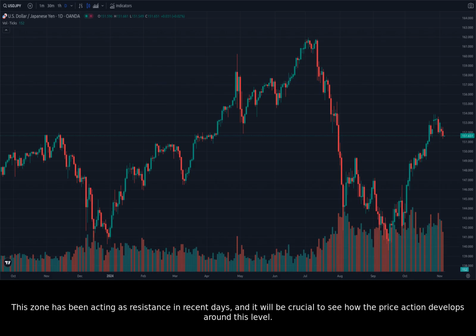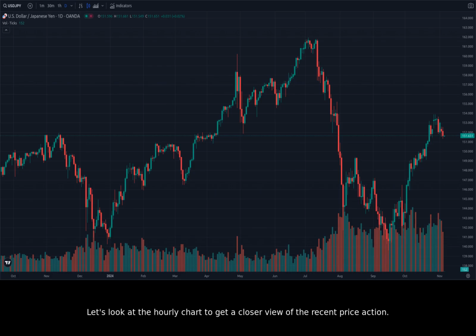This zone has been acting as resistance in recent days, and it will be crucial to see how the price action develops around this level. Overall, the daily chart paints a picture of a pair that is poised for a potential reversal, but the outcome is still uncertain. Let's look at the hourly chart to get a closer view of the recent price action.